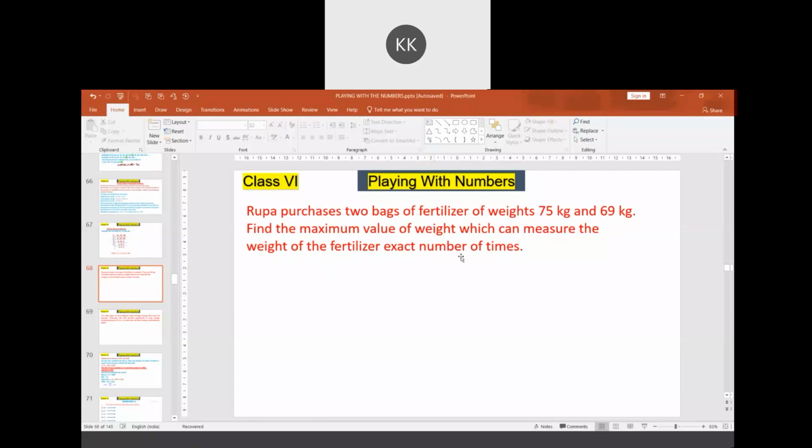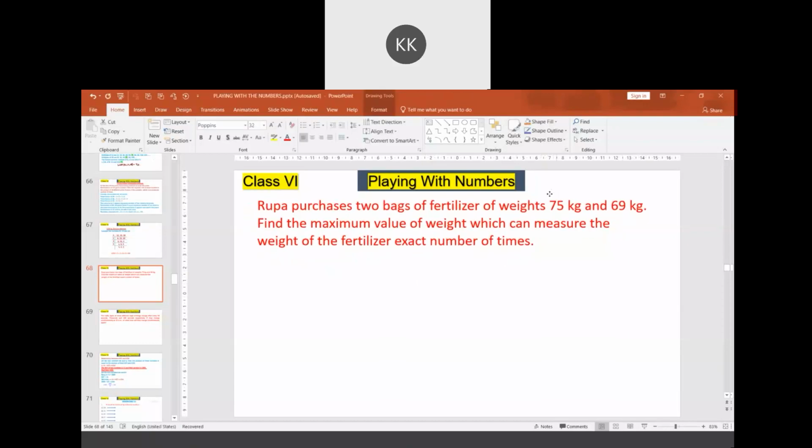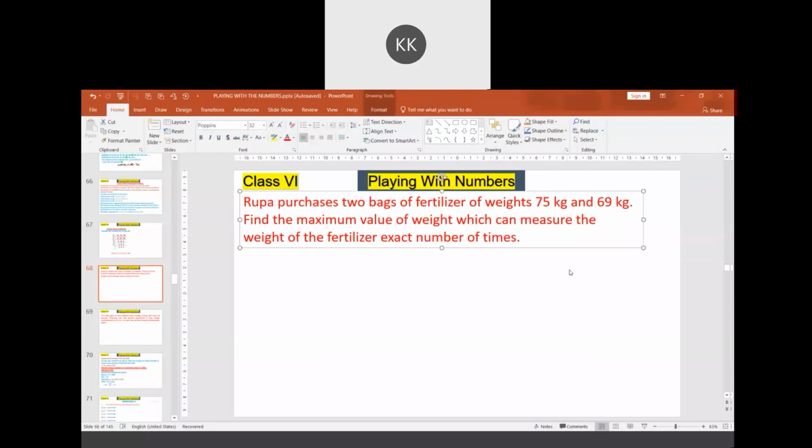This is a question related to the highest common factor. We need to find out the common weight.